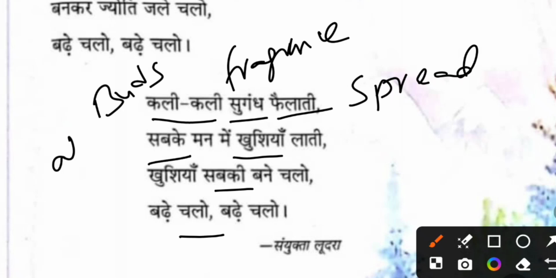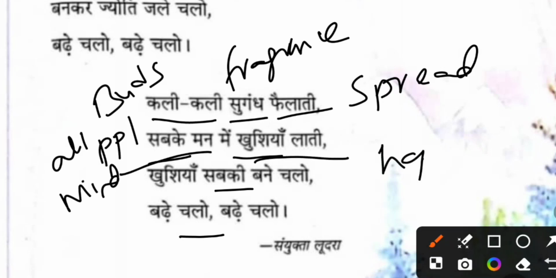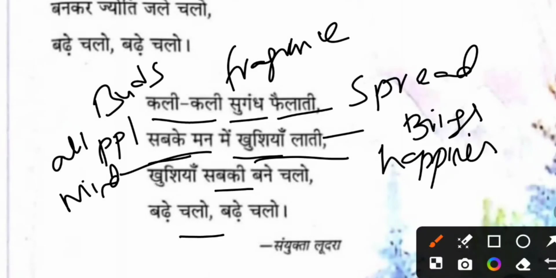Sabke means all people's, man means mind, khushiyan means happiness, laati brings. Buds which spread the fragrance bring happiness to everyone. So everyone becomes happy when you are able to feel the fragrance of the flower. Khushiyan sabki bane raho. You be the joy for everyone.